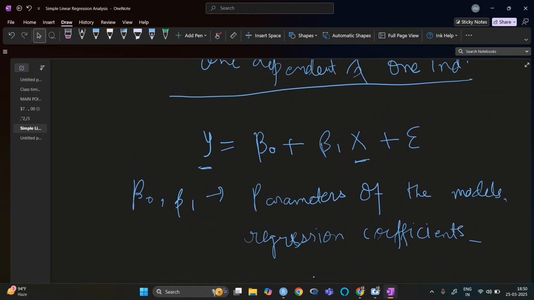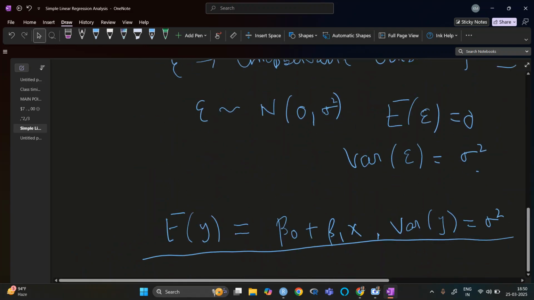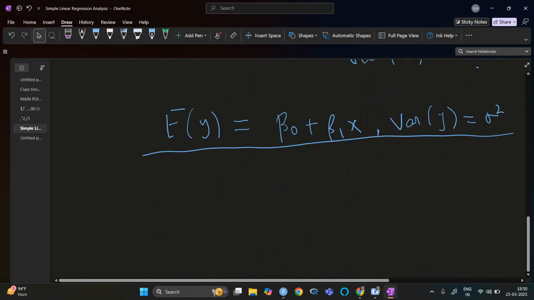So the expectation of a constant is what? It is the constant. So if I try to find the expectation of y, it will be beta naught plus beta 1 x, and the expectation of epsilon is 0, so it will be just that. And the variance of a constant is 0, because it does not have any variability. It is just this value. So the expectation and variability of y can be given by this.